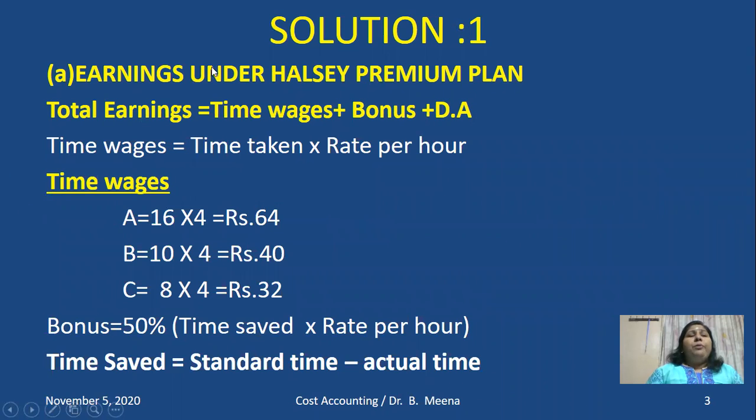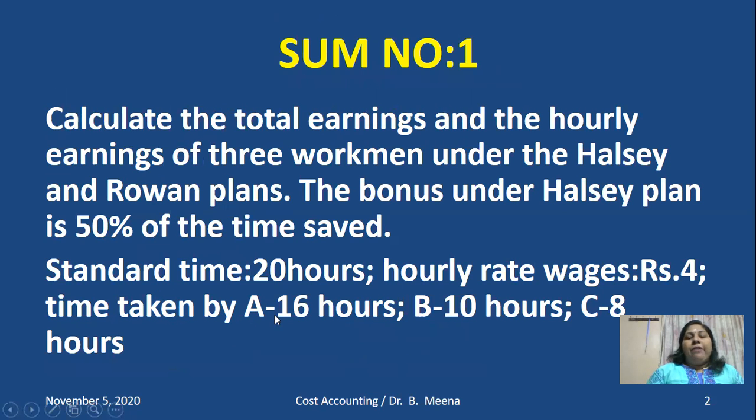First of all, I put the heading: how to calculate the earnings under Halsey premium plan. So earnings under Halsey premium plan, the general formula is total earnings is equal to time wages plus bonus plus DA. So how to calculate the time wages? Time taken into rate per hour. Since this problem has three workers, we need to calculate the time wages of all three workers A, B, C separately. So what is the time taken of each and every worker multiplied by the rate per hour?